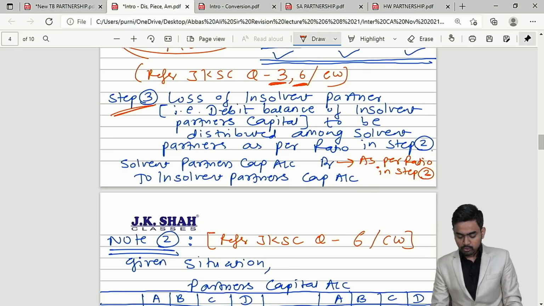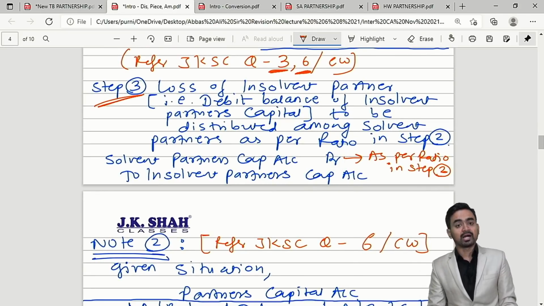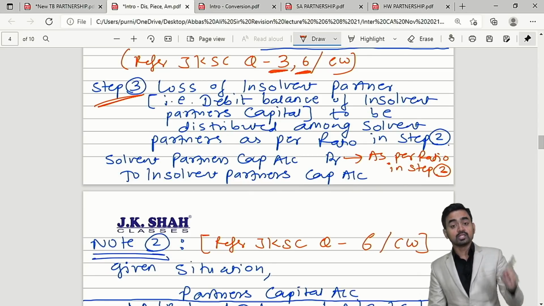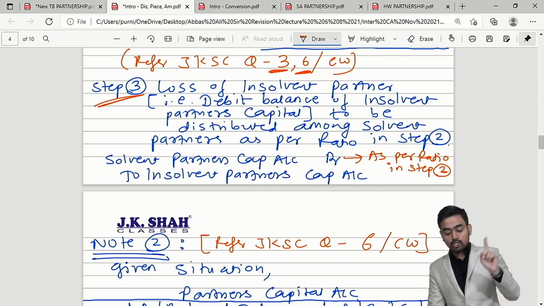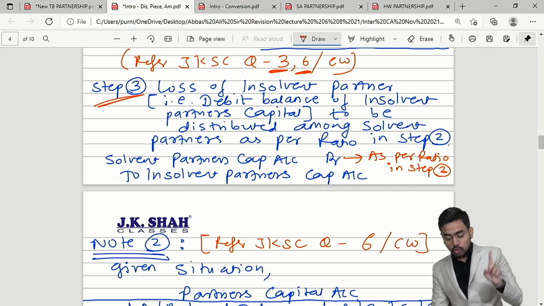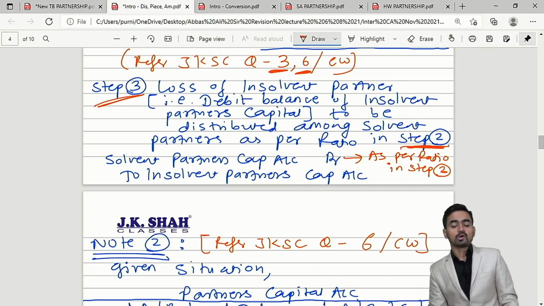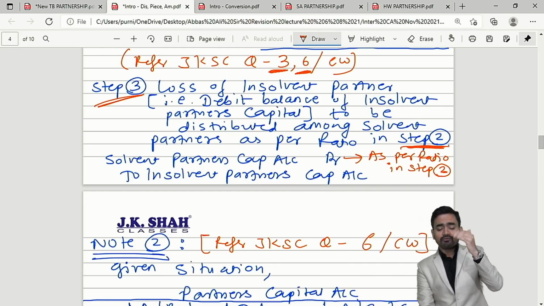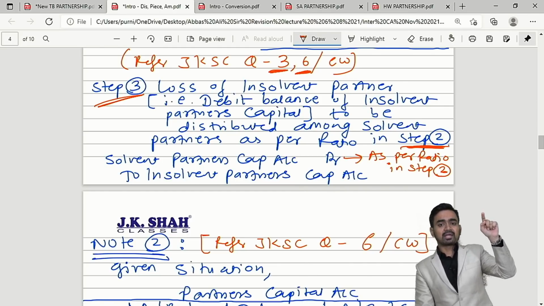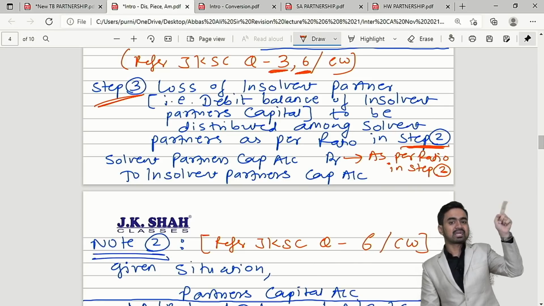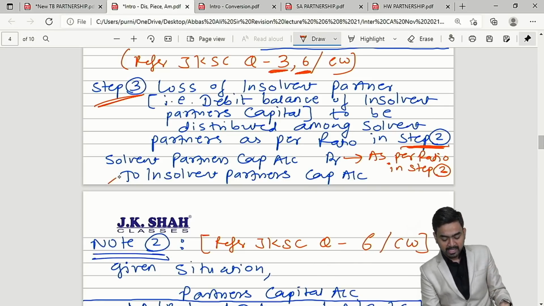Please check, the loss of insolvent partner, that is the debit balance of insolvent partner's capital, is to be distributed among solvent partners as per the ratio in step number 2. Okay, so use your brain and frame the journal entry. The insolvent partner anyway has the debit balance, we are cancelling the debit, so insolvent will be credited, and solvent partners are absorbing, so their capital will be debited.